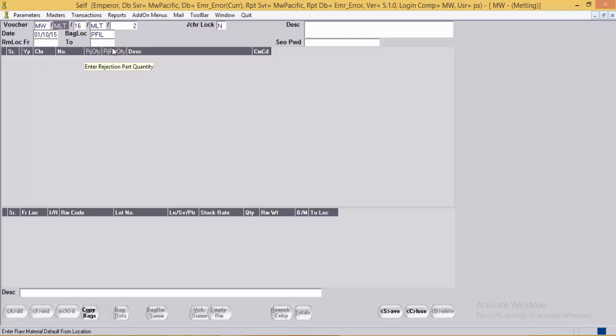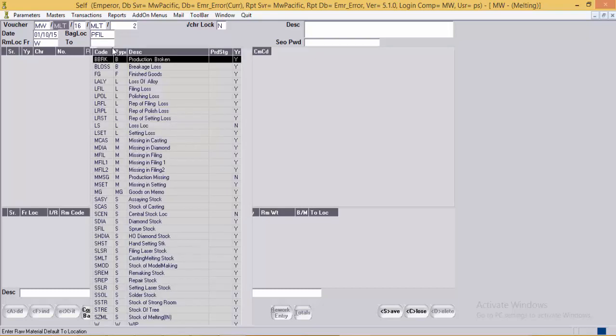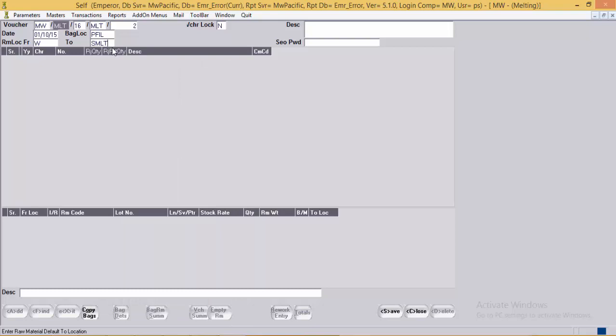The RM from location will be WIP and the to location can be stock of melting, so that when the bag gets melted, the RM of the bag will move to stock of melting location. Then specify the bag number which needs to be melted.